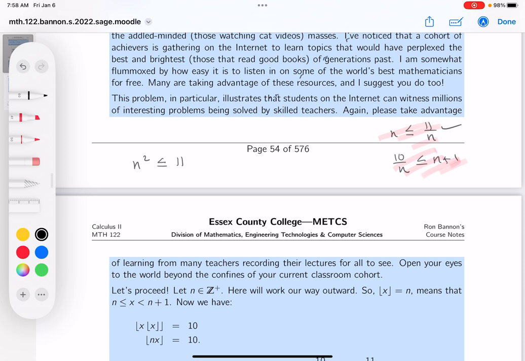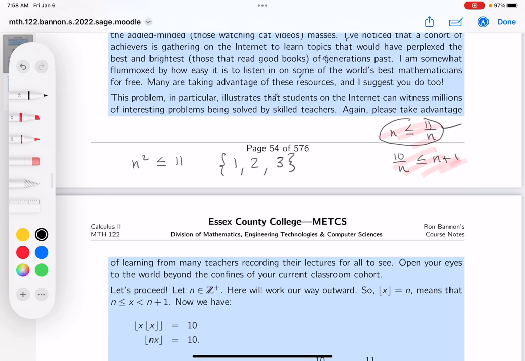So again, n is an integer, and I think I could probably figure that out, right? Certainly 1 would satisfy it, because 1 squared is less than 11. 2 would satisfy it, because 2 squared is 4. 3 would satisfy it, but once I get to 4, it doesn't satisfy it, so I have to close that at 3. So there's only 3 choices for this. n could be 1, 2, or 3.